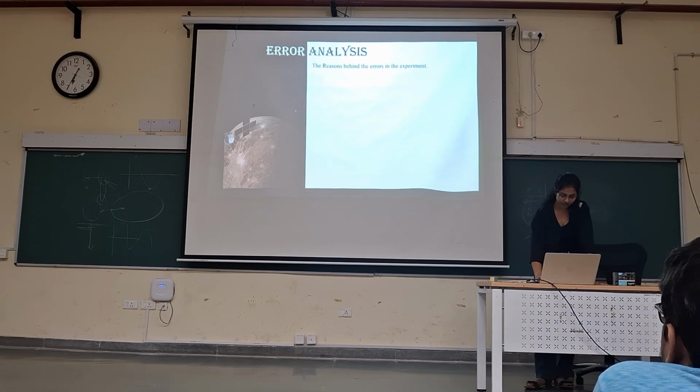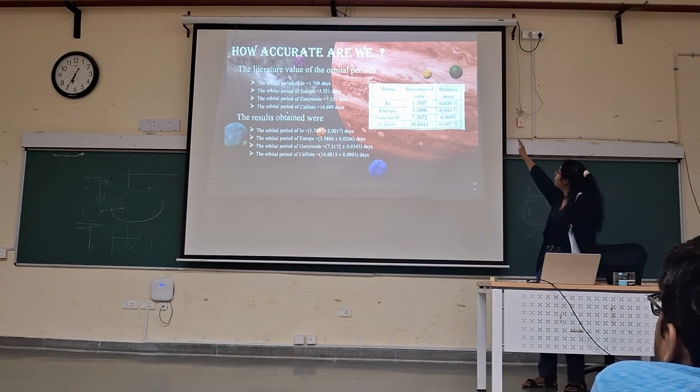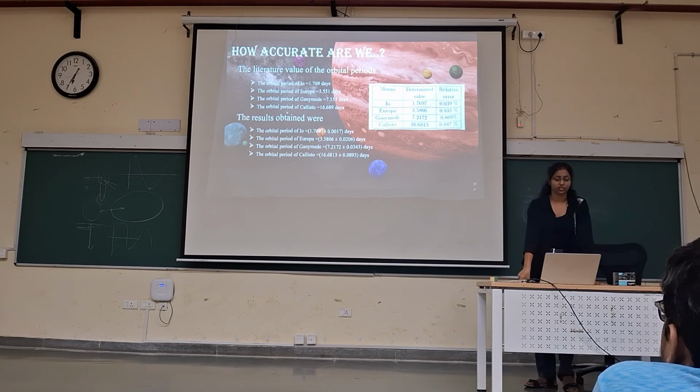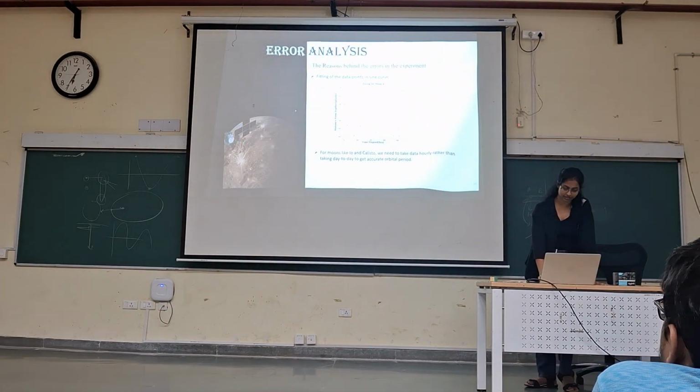So let me first show you how accurate we were. We determined this value, and the original value, for the orbital period of Io, was 1.769 days, and we calculated 1.7697 days, with a relative error of 0.039%. This was pretty accurate. So why are these errors coming?